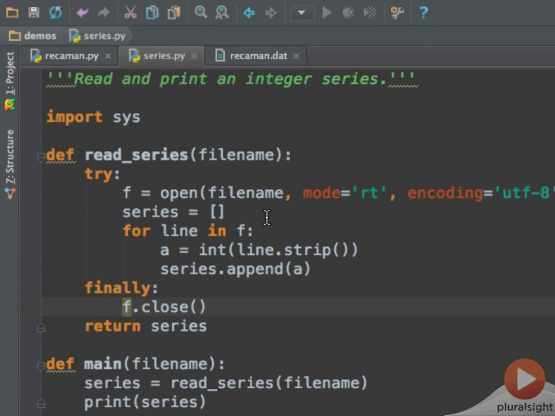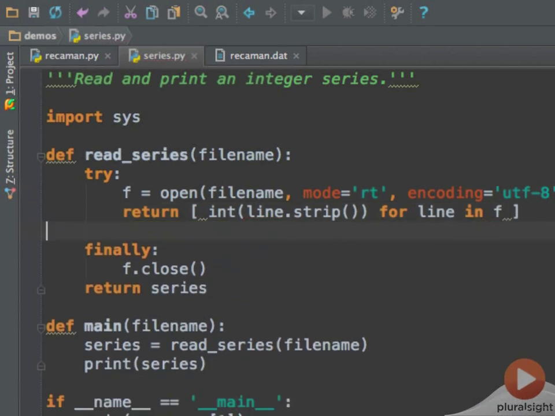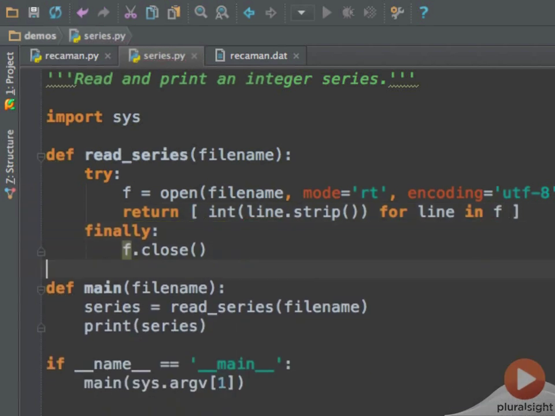Doing so opens up the opportunity for another refactoring. We can replace the for loop with a list comprehension and return the list directly. Even in this situation, close will be called. The finally block is called however the try block is exited.